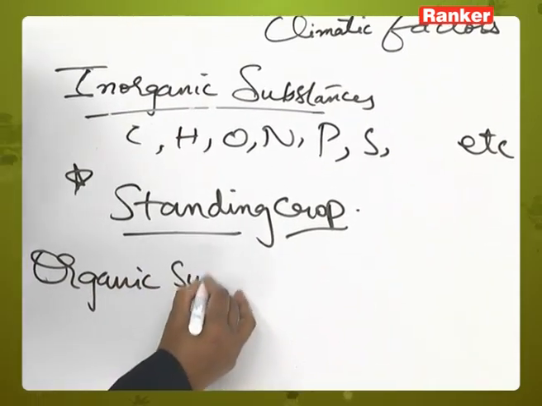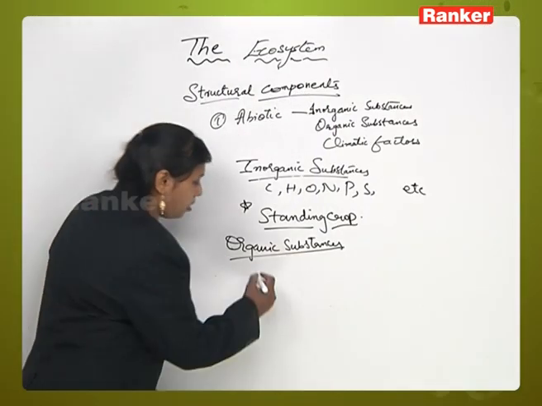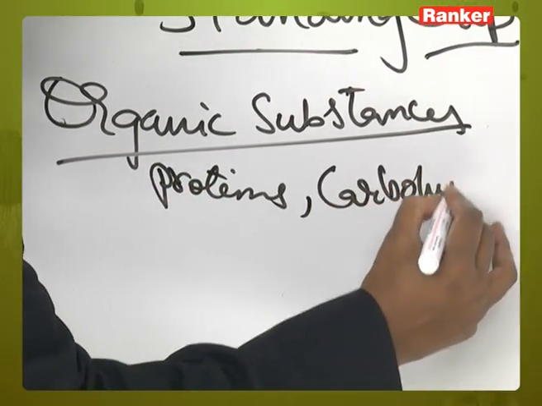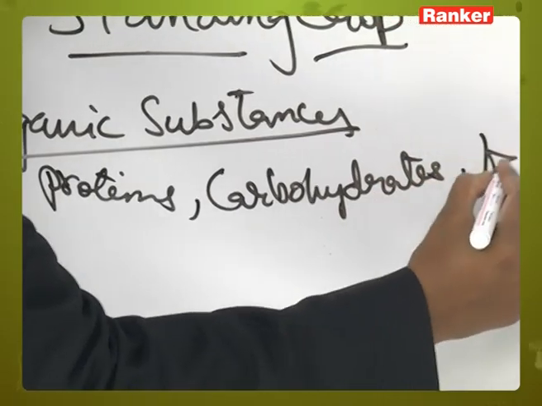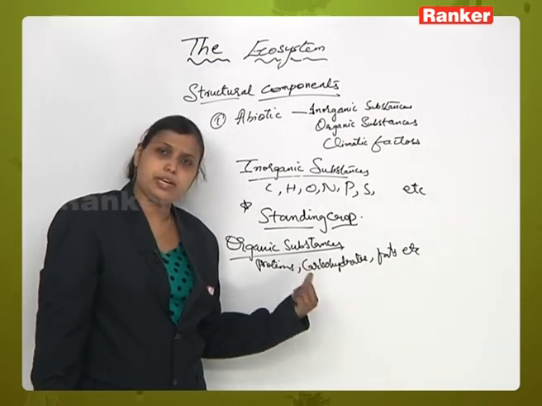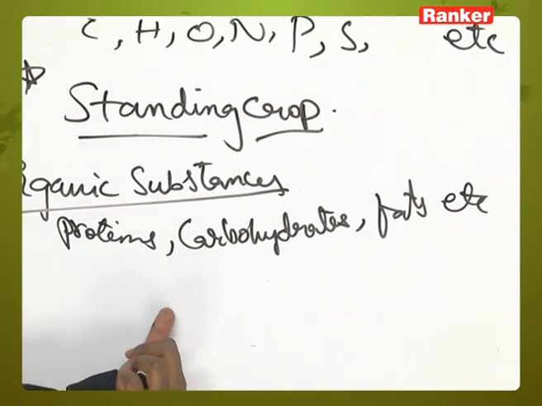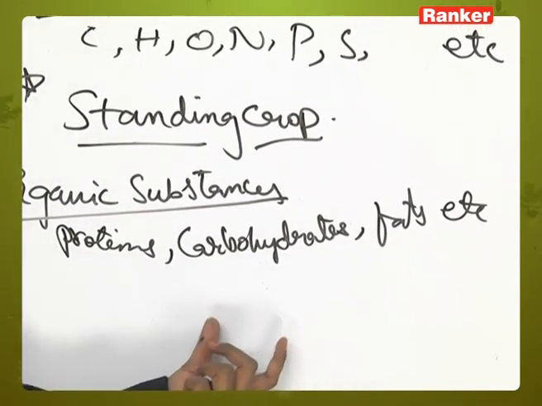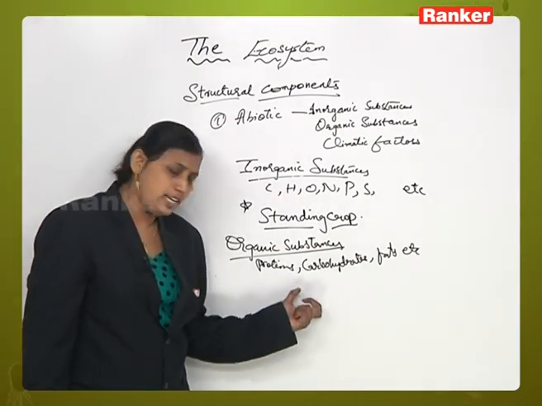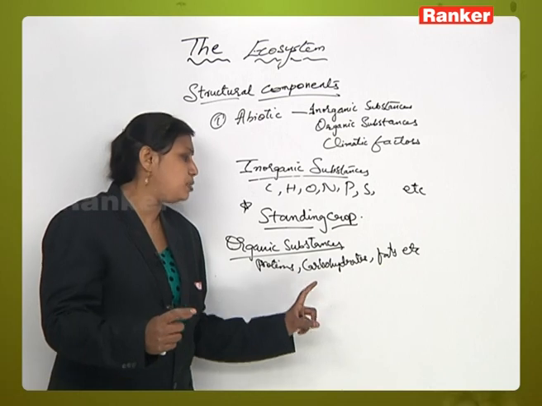Now next one is organic substances. What do you have in organic substances? Organic substances consist of proteins, carbohydrates, fats, anything related to this. So any organic substance includes proteins, carbohydrates, fats. These are present in the ecosystem and are interlinked with each other, forming a link between the biotic and abiotic components, and organic substances in an ecosystem can be taken into consideration as the amount of biomass present in an ecosystem.